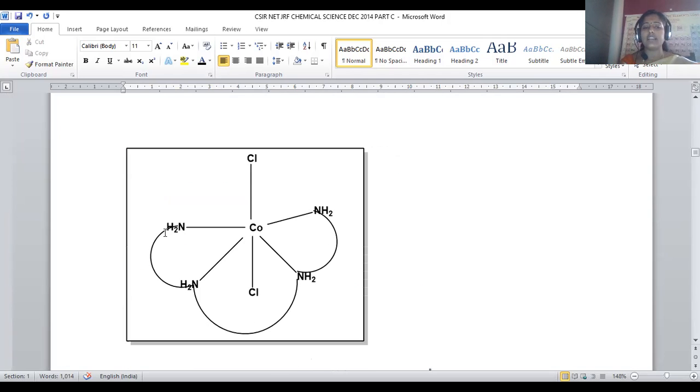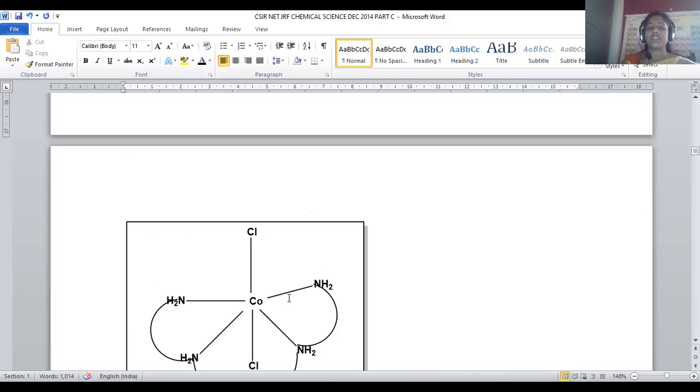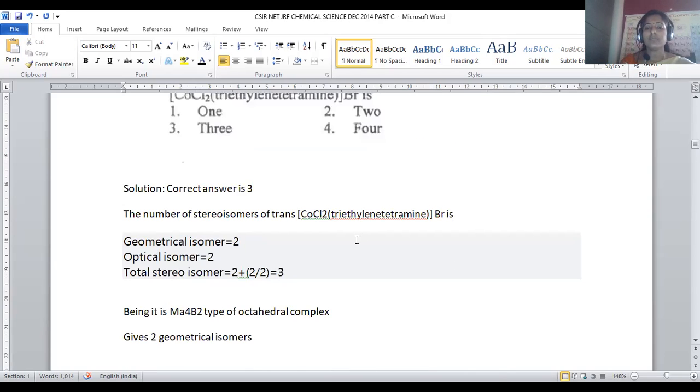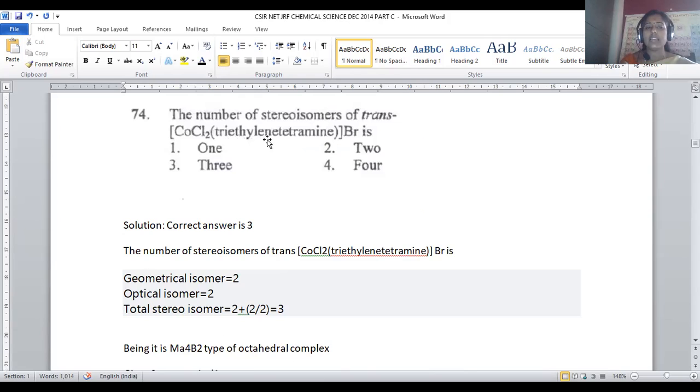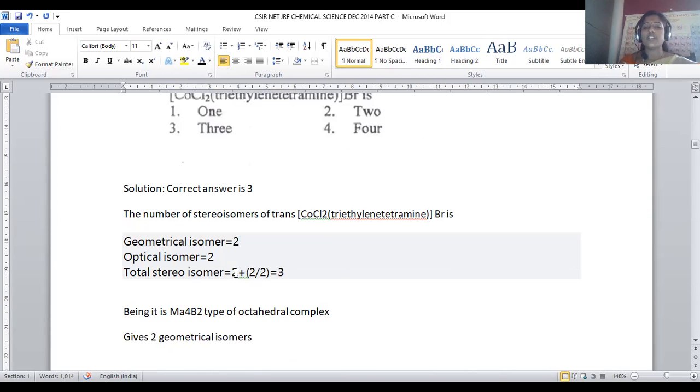2 chlorines are axial, and the remaining 4 here: NH2 CH2 CH2, here you can write CH2 CH2, NH2 NH2, which are connected by CH2 CH2, again NH2 NH2 connected by CH2 CH2. This will be the representation of what? Triethylenetetraamine complex of this cobalt. This was taken. Then how many stereoisomers are possible for this one?